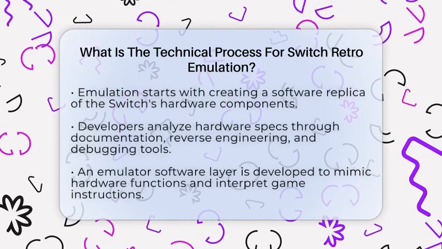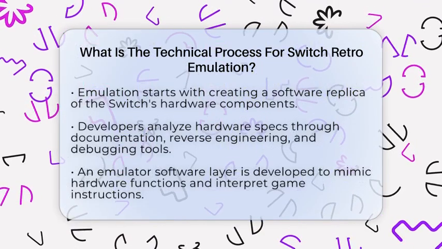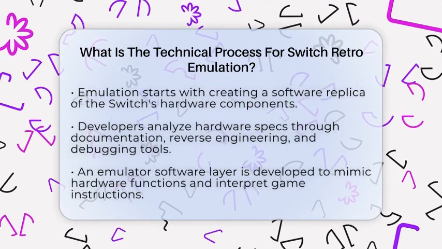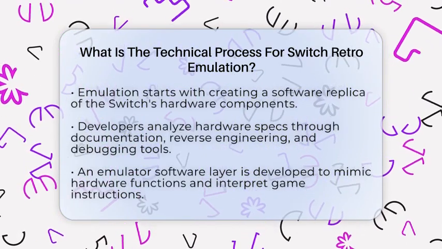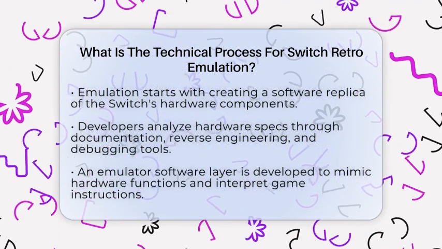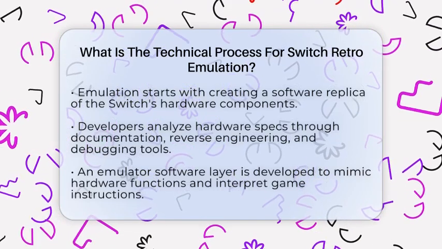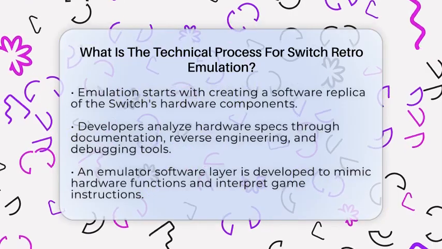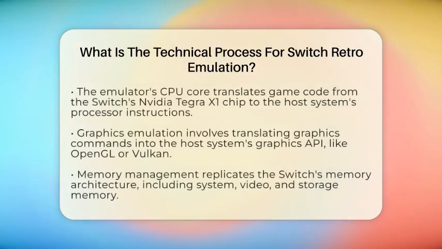First, emulation begins with creating a software replica of the Switch's hardware architecture. This includes the central processing unit, graphics processing unit, memory modules, input-output systems, and other essential components. Developers analyze the original hardware specifications, often through documentation, reverse engineering, and hardware debugging tools, to understand how each component functions. Next, they develop a software layer called an emulator that mimics these hardware components.